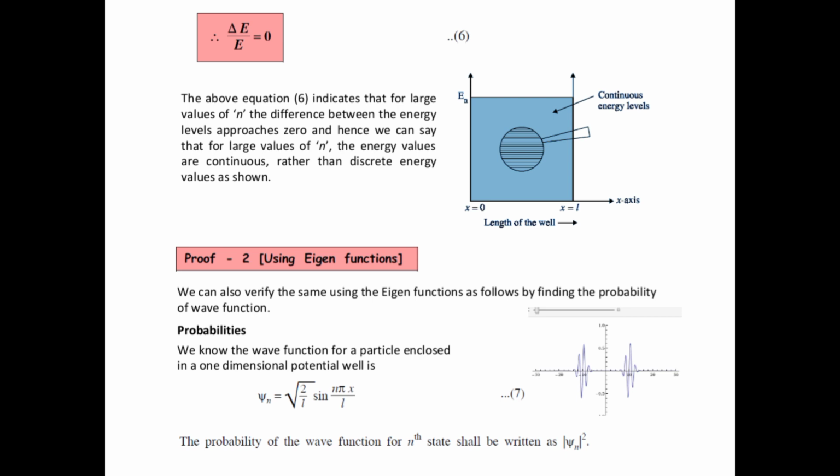See this figure. It is a potential well with x equal to 0 to x equal to L. That is, it has a width L.